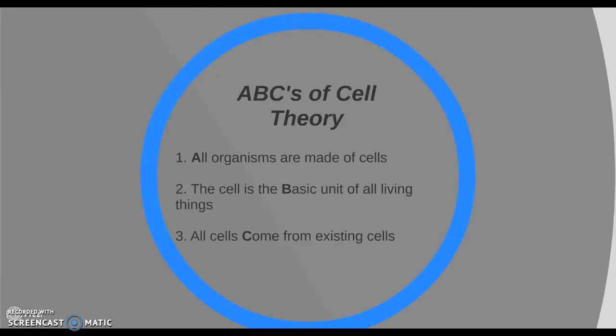So we've taken all the information from all of these scientists, and cell theory was developed. We have it listed as the ABCs of cell theory to help it make more sense and to help you remember it. So the first part of cell theory is the A: all organisms are made of cells. The B: the cell is the basic unit of all living things. And the C: all cells come from existing cells. The ABCs of cell theory.